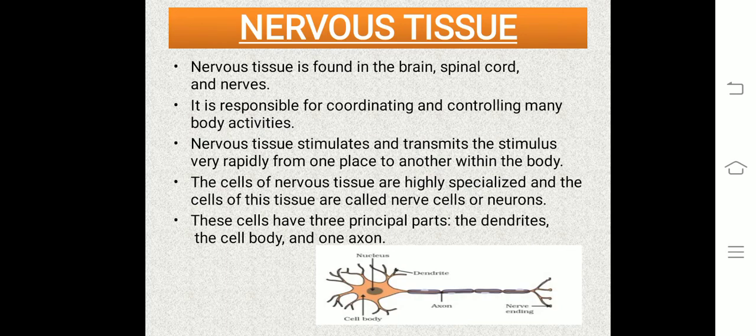Moving on to the last type of tissue, the nervous tissue. Nervous tissue is found in the brain, spinal cord and nerves. This tissue is responsible for coordinating and controlling many body activities. How does this work? Nervous tissue stimulates and transmits the stimulus very rapidly from one place to another within the body. Now the question arises, what is the stimulus?